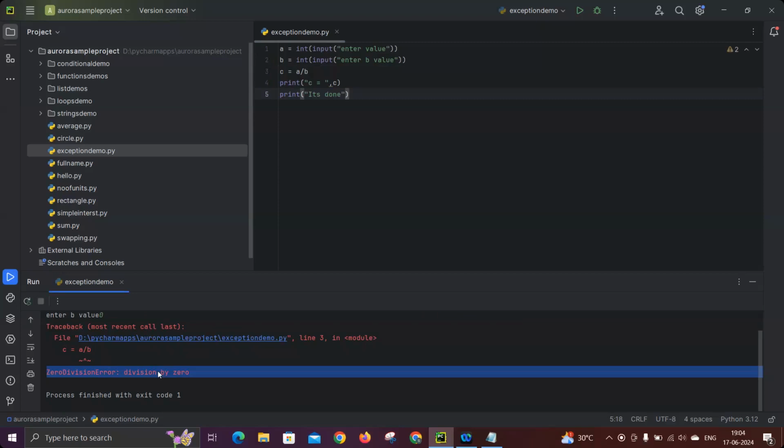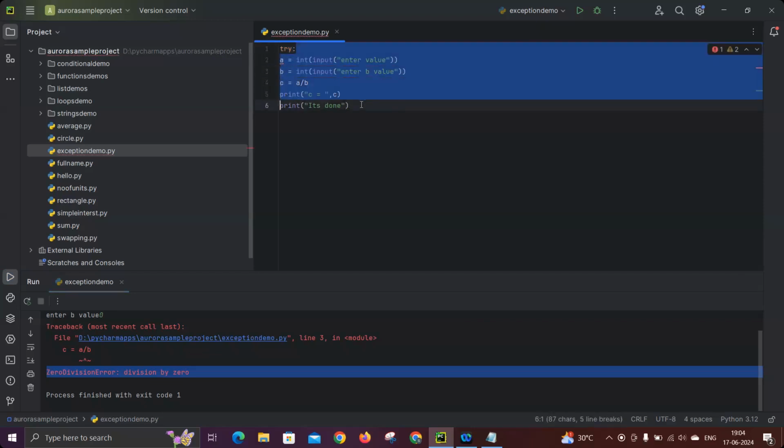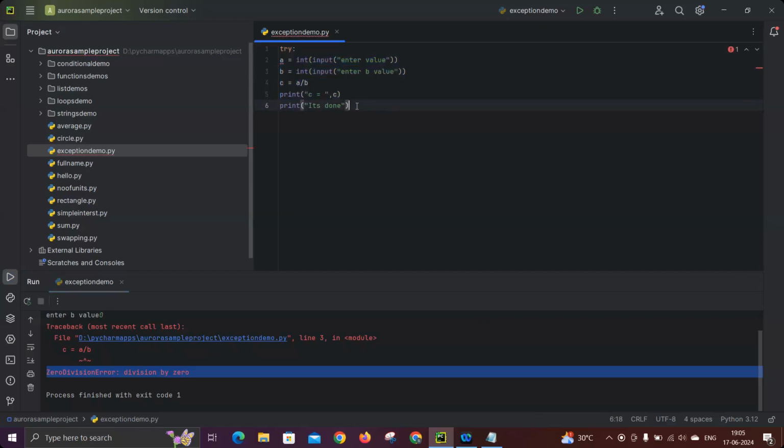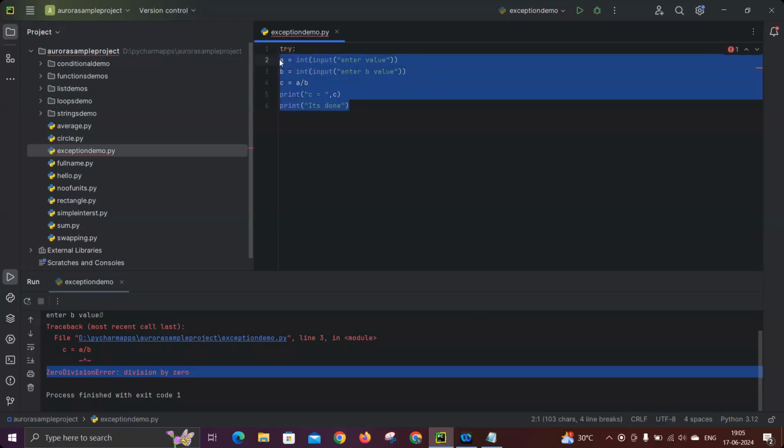Now I will convert the code in such a way that I will give him a chance whenever he makes a mistake. Like, see. So now whenever you want to write any code with proper exception handling, put that entire code in the try block. That's a very simple approach. Okay, put the entire code whatever you have written in the try block. Very simple point. Whatever code you have written, straight away put in the try block.